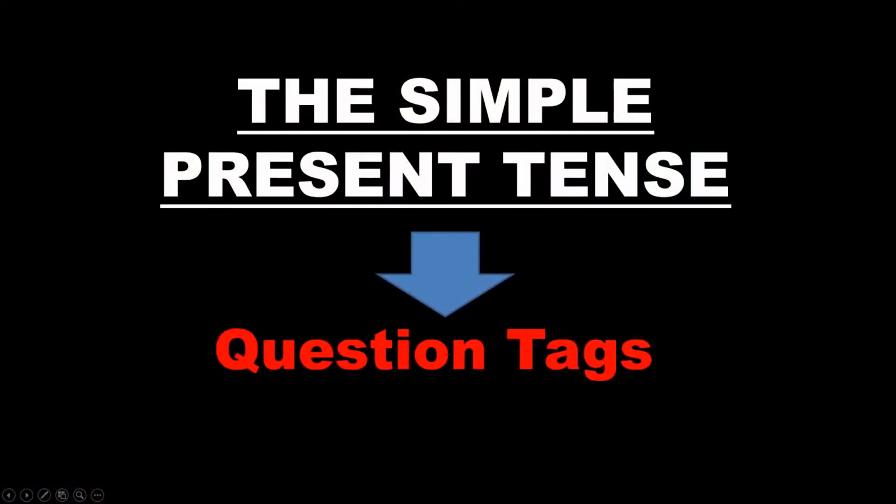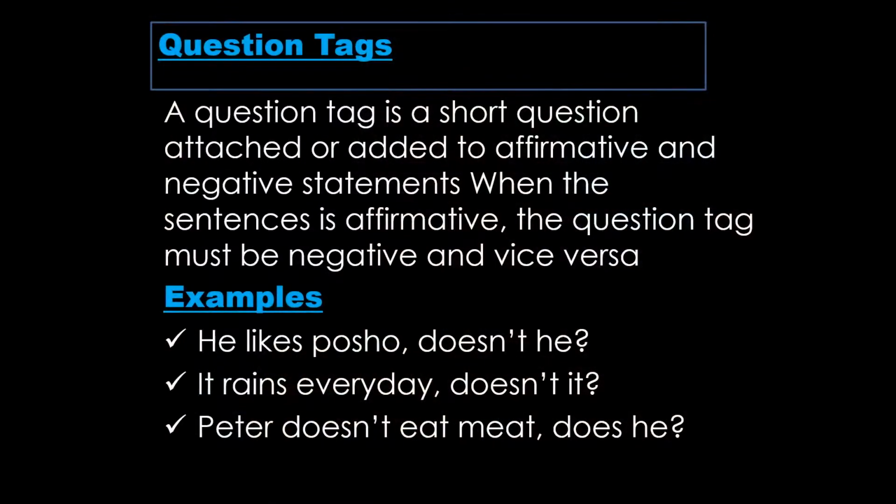So today, we are still continuing in the simple present tense, but this time we are looking at question tags. Today, our lesson is on question tags. A question tag is a short question attached to an affirmative or negative statement. When the sentence is in affirmative, the question tag must be in negative. And when the sentence is in negative, the question tag is in affirmative.